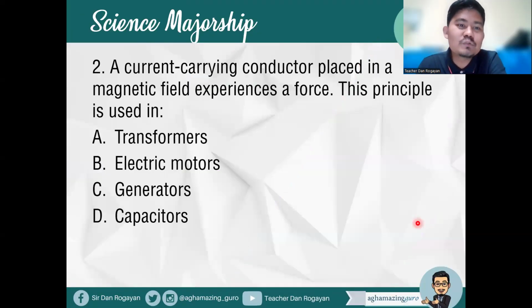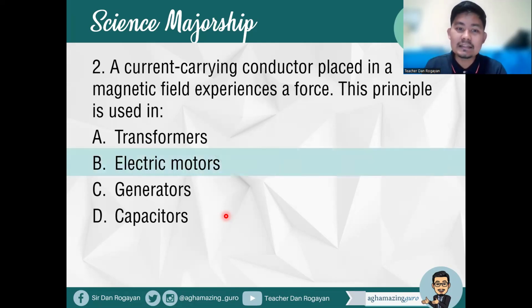Okay. Item number 2, a current carrying conductor placed in a magnetic field experiences a force. This principle is used in blank. A, transformers, B, electric motors, C, generators, D, capacitors. Okay? Current carrying conductor. So what principle is used in this scenario? Okay? So when we talk about current carrying conductor, that's correct, it's electric motor.